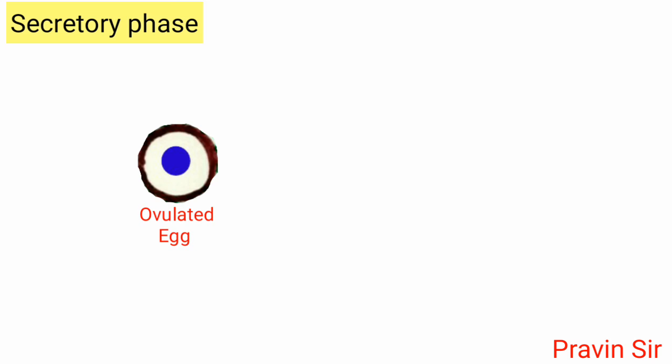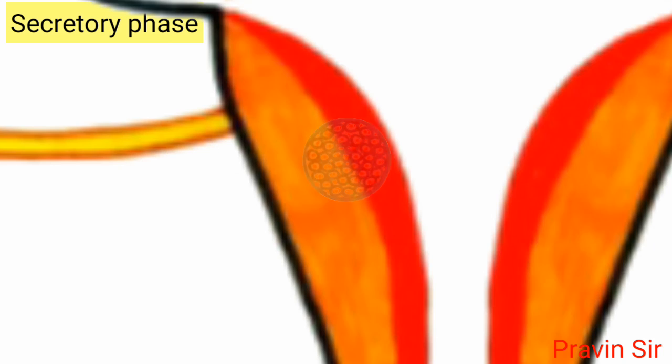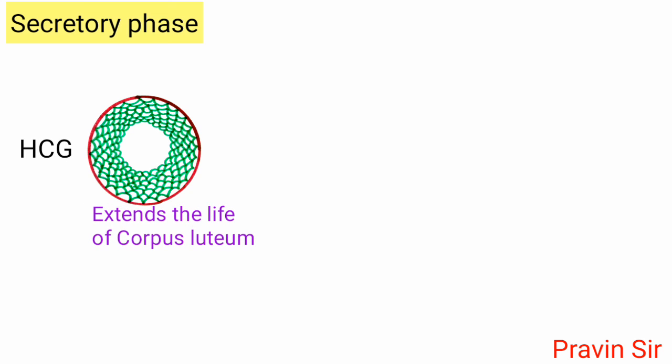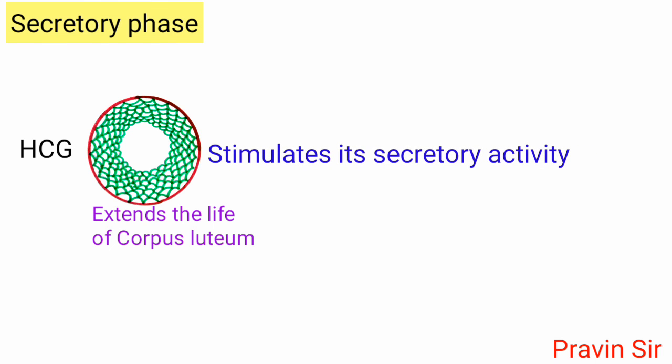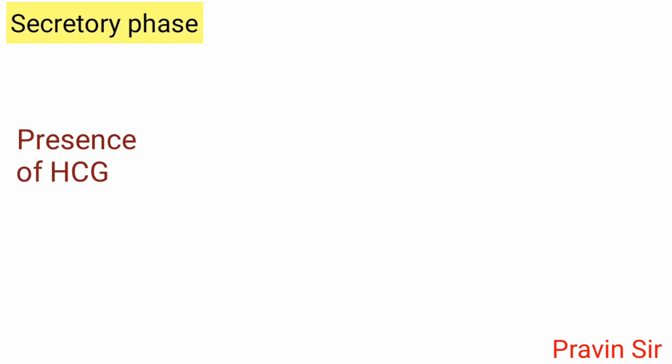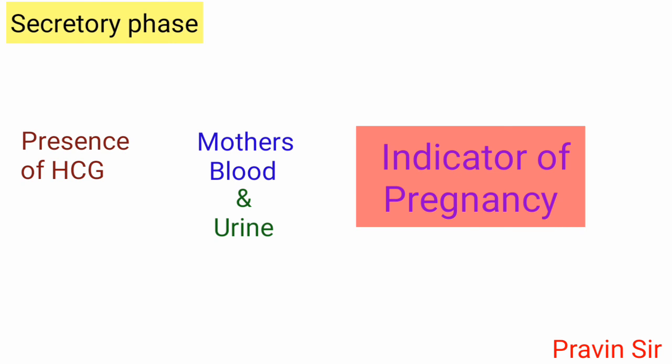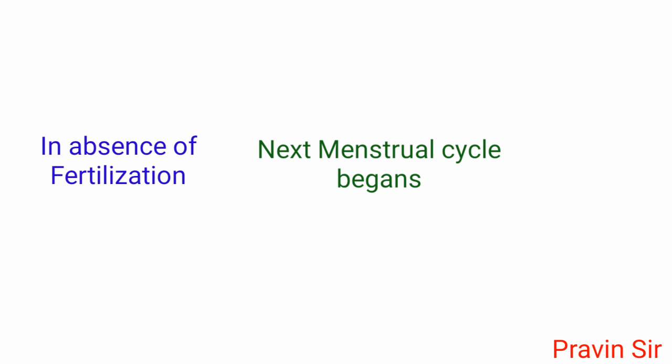However, if the ovulated egg gets fertilized and the embryo is implanted, there is secretion of human chorionic gonadotropin (HCG), which extends the life of corpus luteum and stimulates its secretory activity. Presence of HCG in maternal blood and urine is an indicator of pregnancy. In absence of fertilization, next menstrual cycle begins.